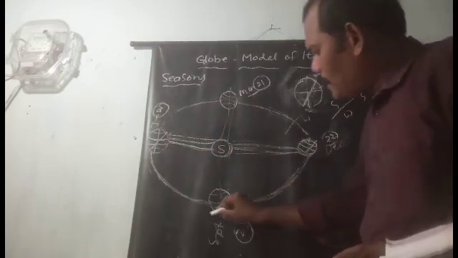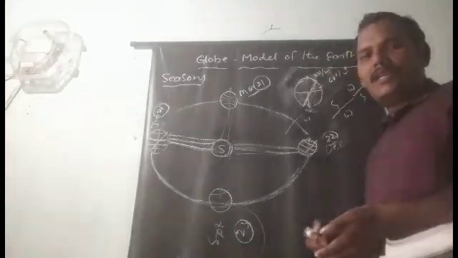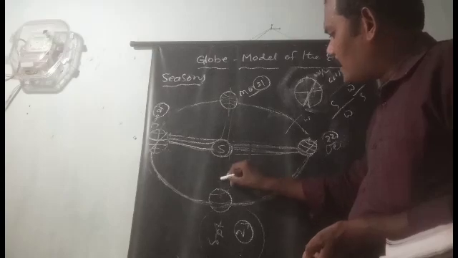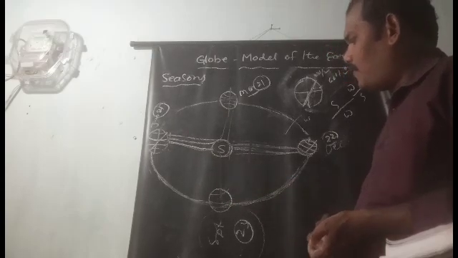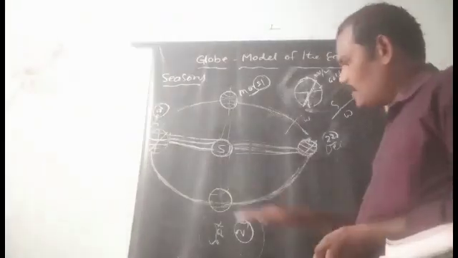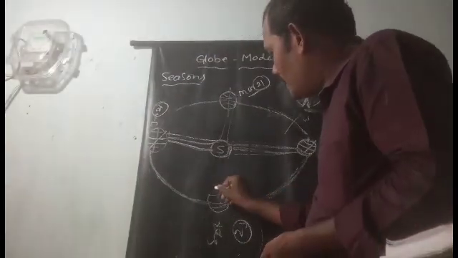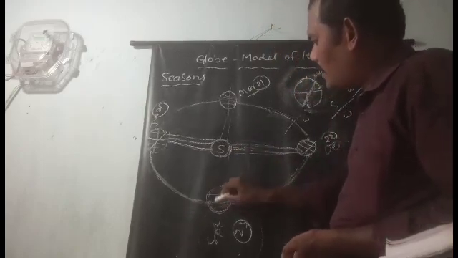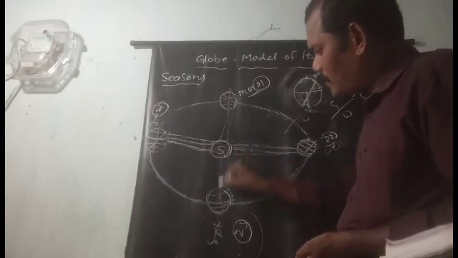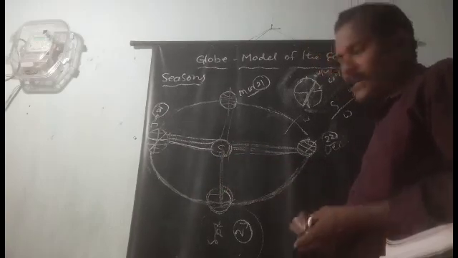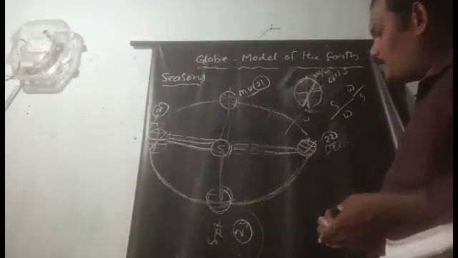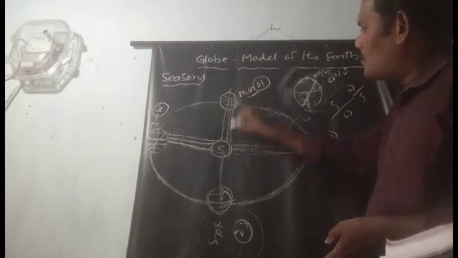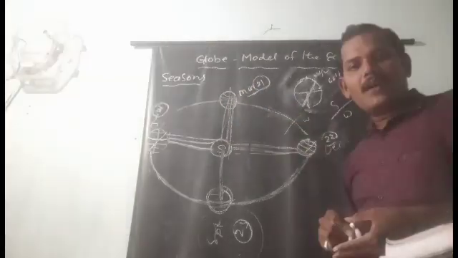And again, what is September 23rd? On September 23rd, the sun rays fall directly on the equator. That means the earth is like this, with the equator directly towards the sun. Here the equator, that means the sun rays directly fall on the equator. Again, March 21st is also the same. On March 21st also the sun rays fall directly on the equator.